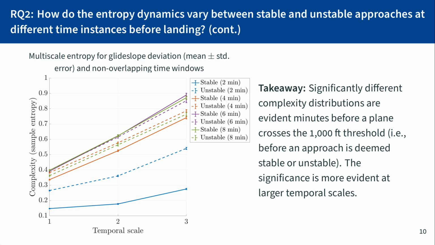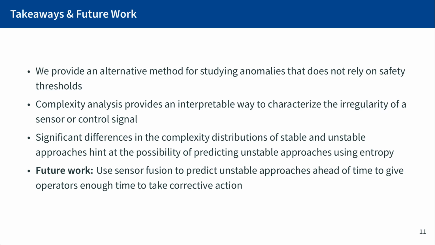To summarize our findings, we provided an alternative approach to analyze anomalies that does not rely on thresholds and is still interpretable. This approach looks at the irregularity of predictability embedded within a sensor output signal or control input signal by an operator or pilot, and to determine the presence of an anomaly. With the distributions that we have of unstable and stable approaches, we hope to be able to use sensor fusion in the future to predict approaches ahead of time, giving more time for pilots or even autonomous systems to make a corrective action and avoid an accident.